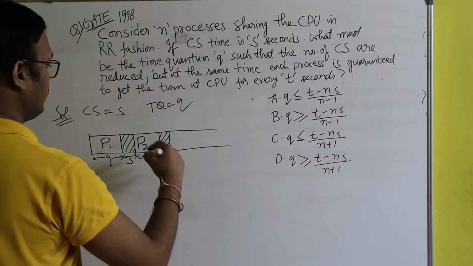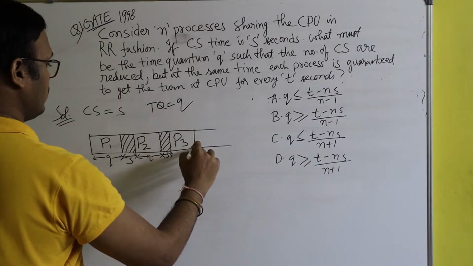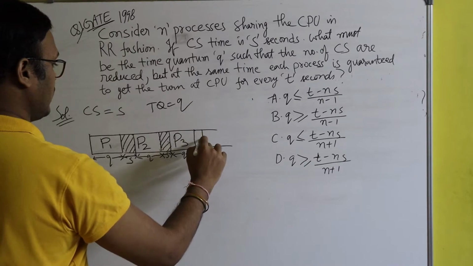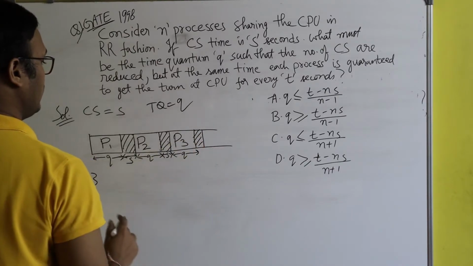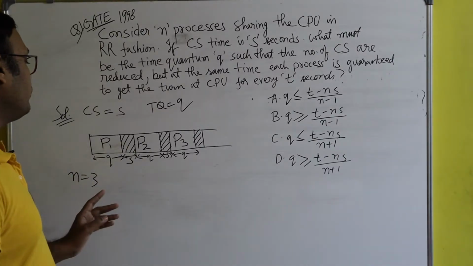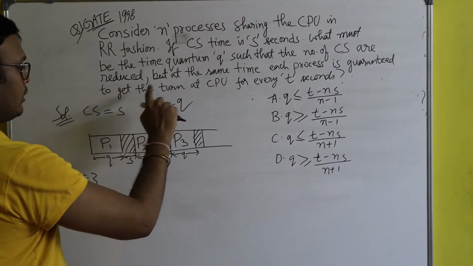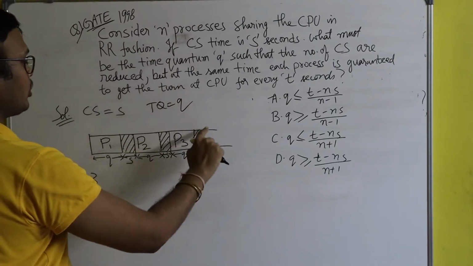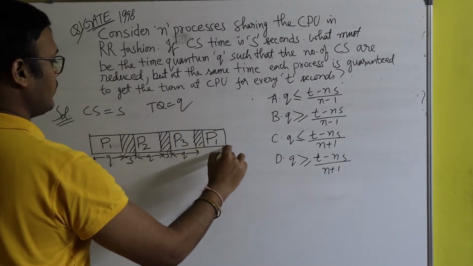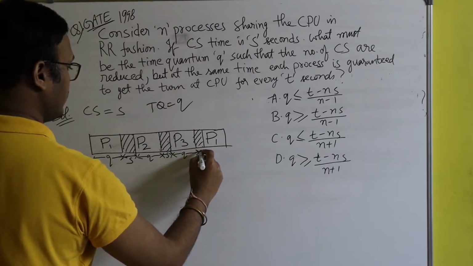After that, again the CPU is given to process P3. It will run for q seconds, and again there is a context switch. Now, since there are 3 processes and it's a round robin algorithm, we assume that process P1 is not yet finished. So again the CPU will be given to process P1, and there is a context switch. This is the context switch time.